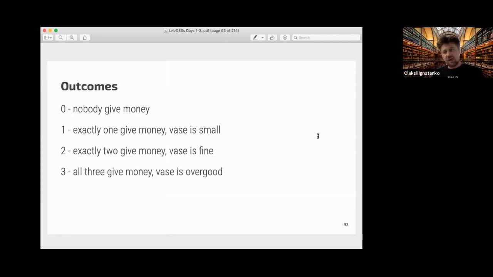Now, what are the possible outcomes? Well, if nobody gives money, no decoration will be made. If exactly one gives money, the decoration is small. If exactly two give money, then the decoration is fine. And if all three give money, it's a little bit too much for this decoration.